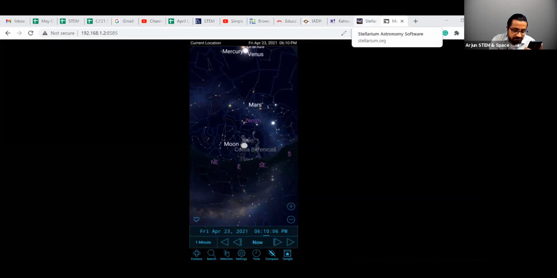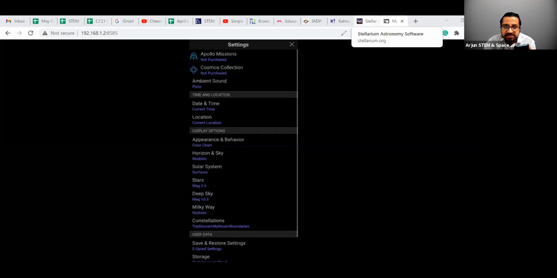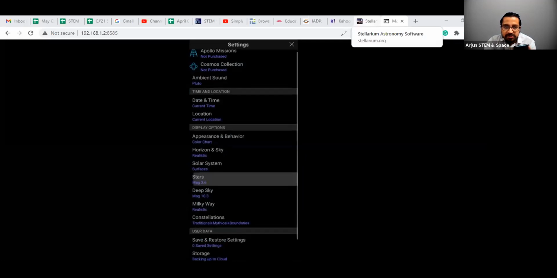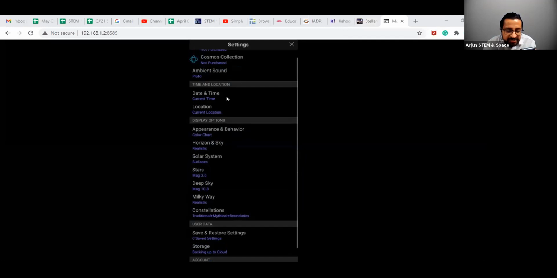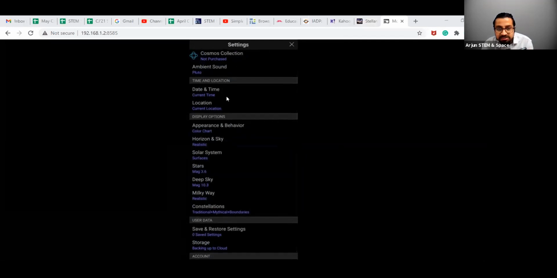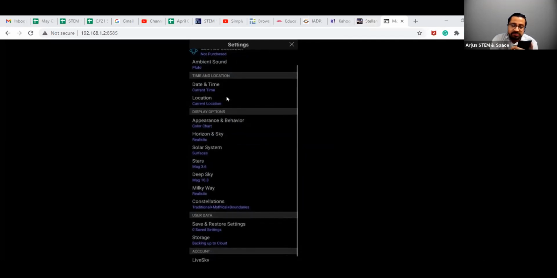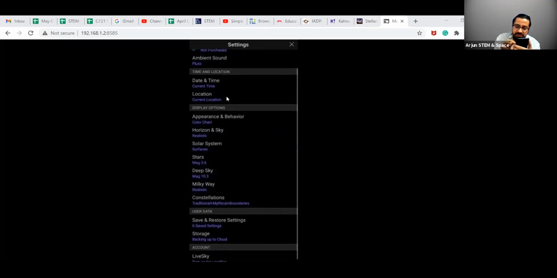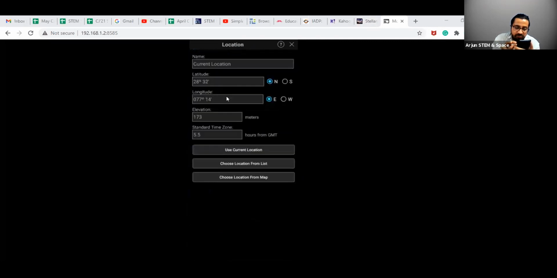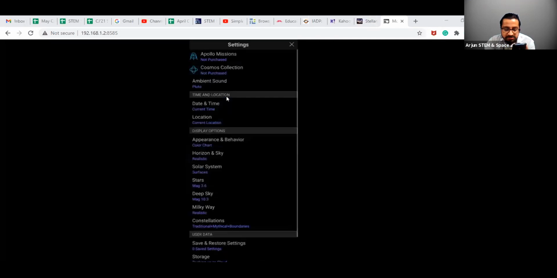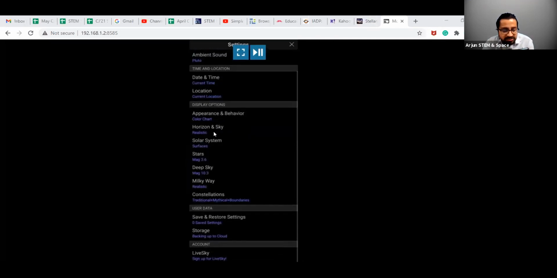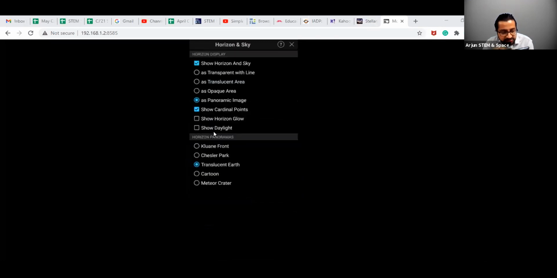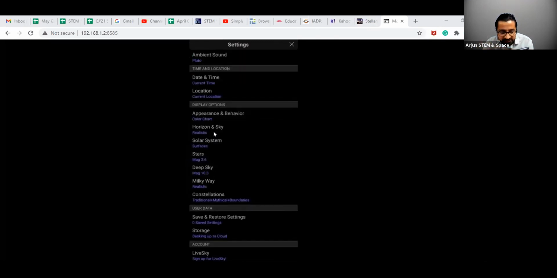If I go to the settings, you will see my settings over here. You can change the date and time. You can change your location, just like Stellarium. If you want the current location or any specific location, you can use the latitudes and longitudes. Next, you can choose how you want it to look. I've changed it to realistic. Horizon and sky, I've kept realistic. There are other options for it, so it is for you to play with.